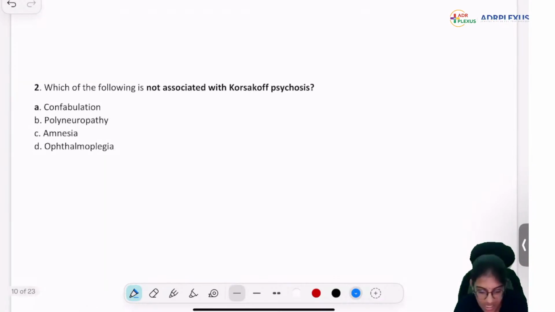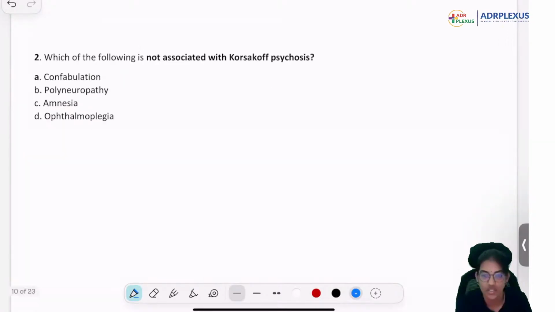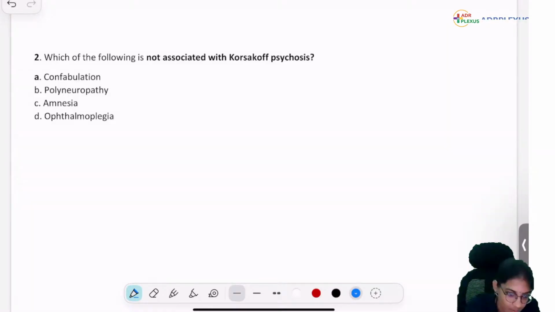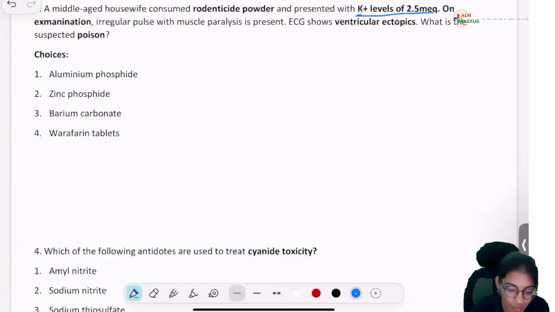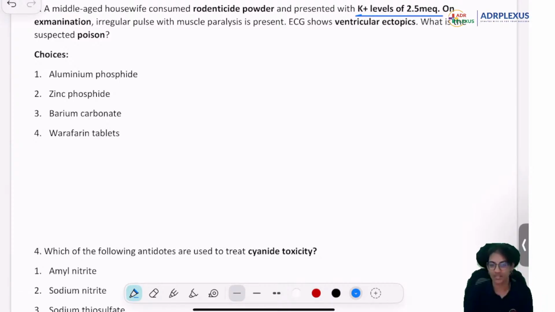Okay. What is not seen, or not much associated? It can be seen, but is still not much associated. Very good. Ophthalmoplegia. Not much seen with Korsakoff psychosis. Okay. Then next one. Potassium level is low. Rest all it will mimic aluminum phosphide. Just the low potassium level will tell you something else. Very good, doctor. It's a barium compound.